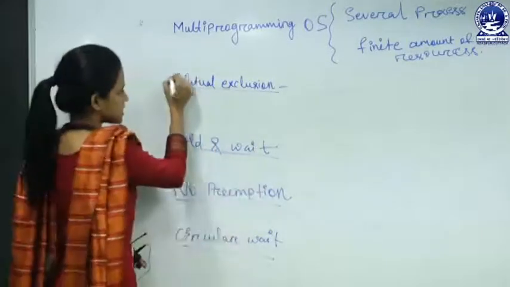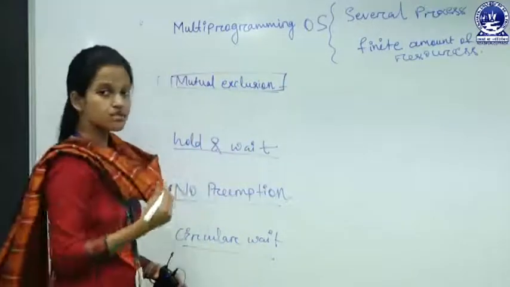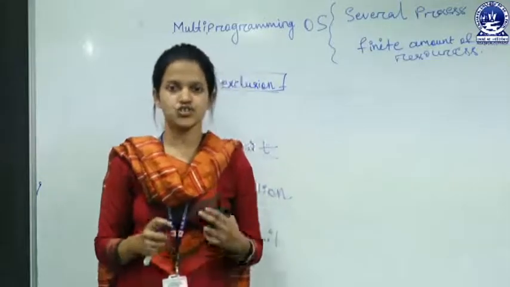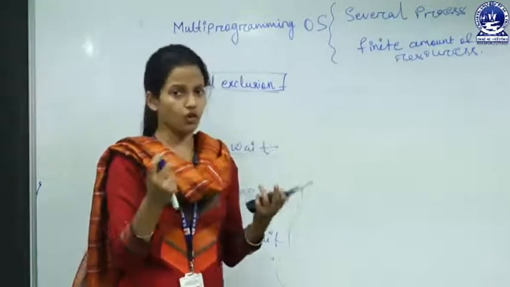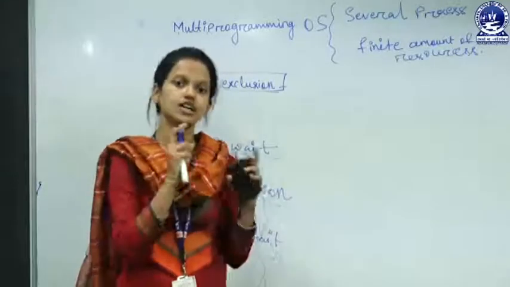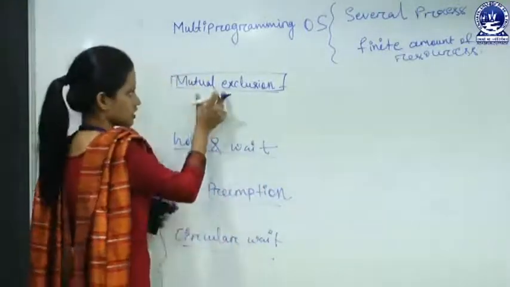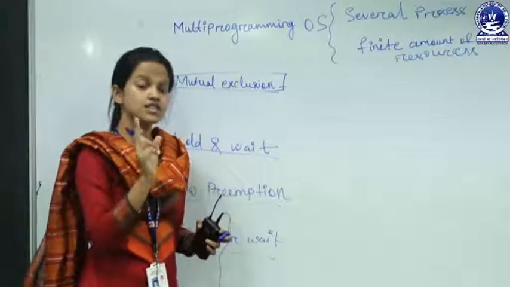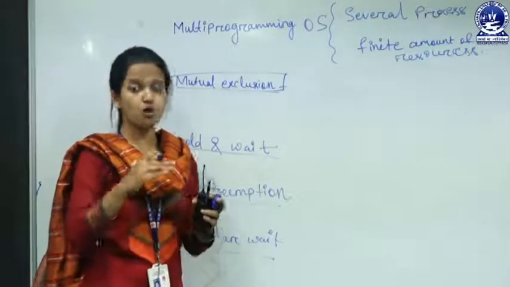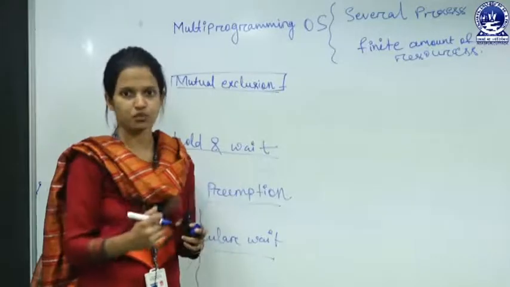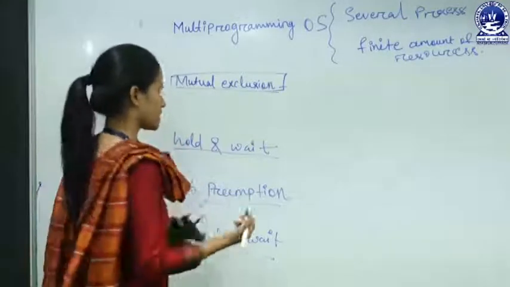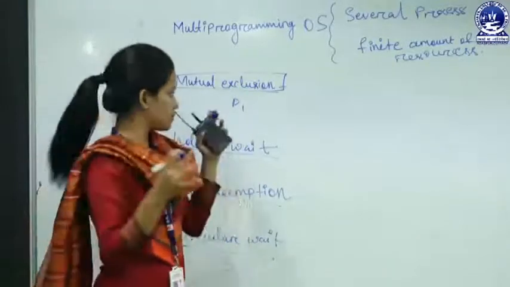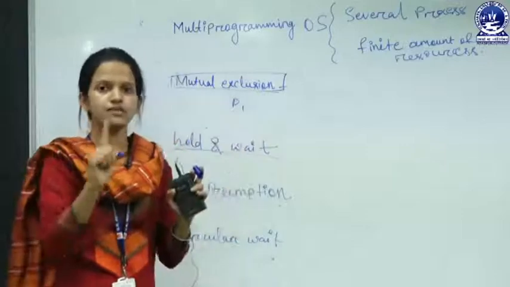Okay, so first is mutual exclusion. What is mutual exclusion? I have taken that street example, where one person can pass the street at one time. So in mutual exclusion, one process can request a resource at one time. No more than one process can request a resource at a time. Maybe there are five processes, P1 to P5, and one CPU is there.